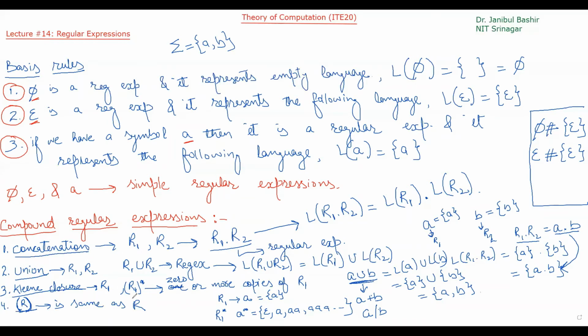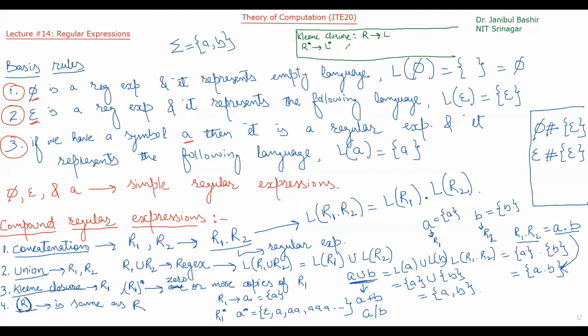Before ending this, let me complete the discussion about the Kleene closure because it is an important concept. Kleene closure means that if R is a regular expression, that means it represents some language L. Then R star is also a regular expression and it represents the language L star. What is L star?